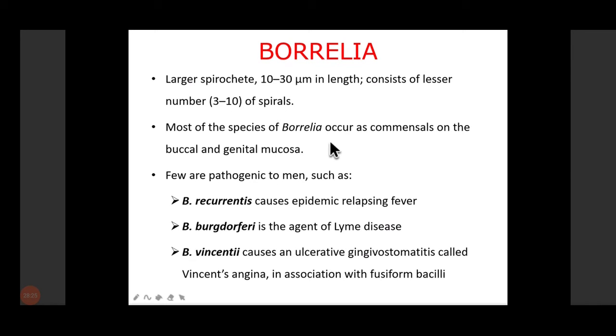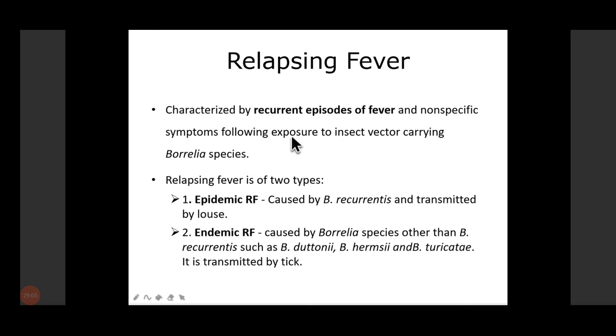Most of the species of Borrelia are commensals on the buccal and genital mucosa, and the few pathogenic species to man are Borrelia recurrentis, which causes epidemic relapsing fever; Borrelia burgdorferi, which causes Lyme disease; and Borrelia vincentii, which causes ulcerative gingivostomatitis, also known as Vincent angina. So these 3 are the important pathogenic species of Borrelia.